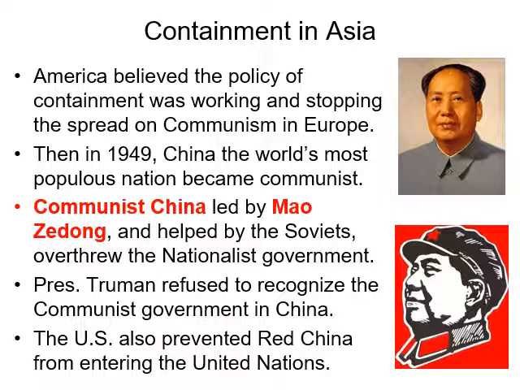And as this happens, President Truman refused to recognize this communist government in China. China tries to get into the United Nations, and President Truman vetoes this from happening. The United States prevents the admission of what was called Red China, or Communist China, from joining it. Truman further pledged to protect the nationalist government on Taiwan against any communist attacks.